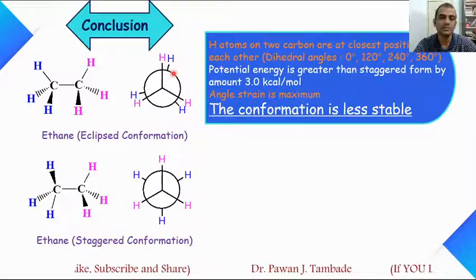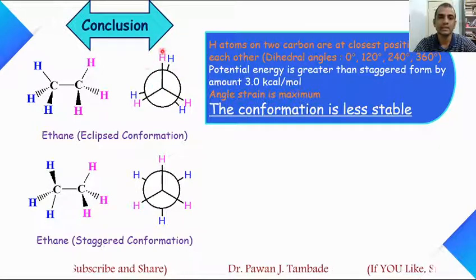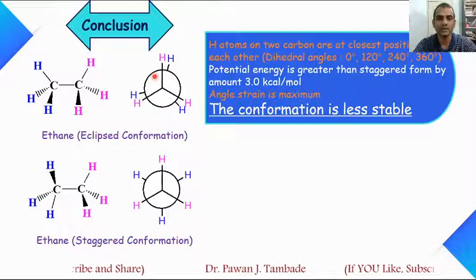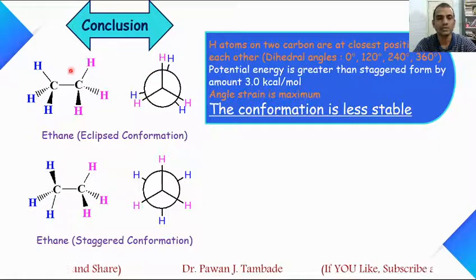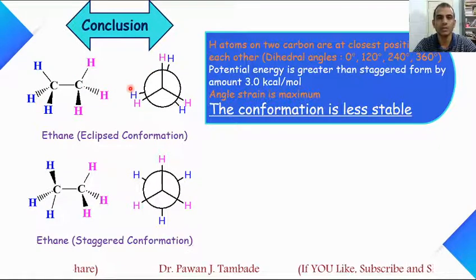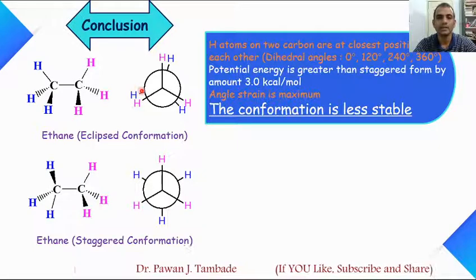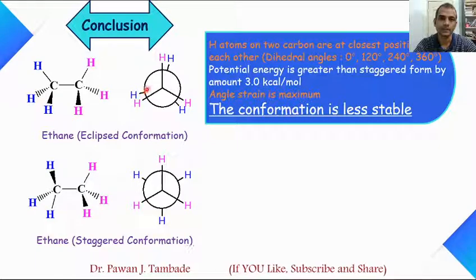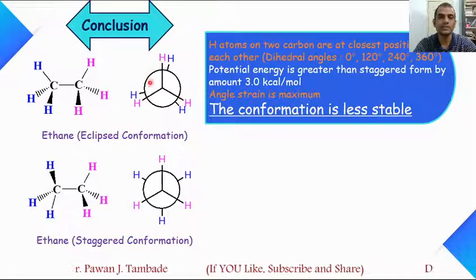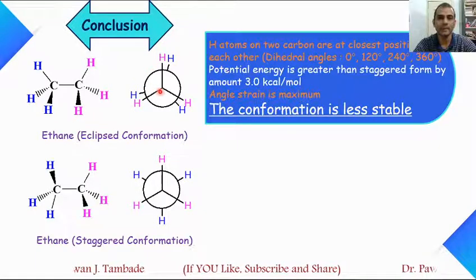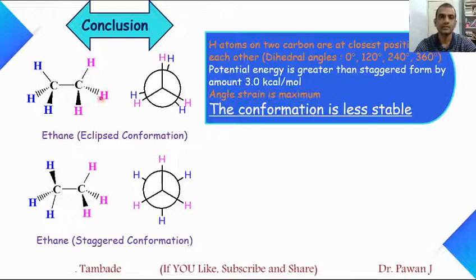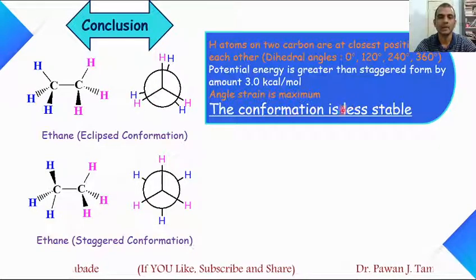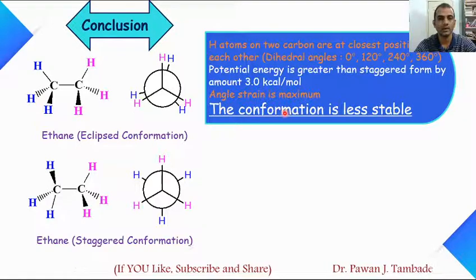As these hydrogen atoms are close to each other, there is an interaction between them, and thus the potential energy of this eclipse conformation is more. It is greater by 3 kilocalorie as compared to staggered conformation. In this conformation, strain is maximum and thus this eclipse conformation is comparatively less stable.